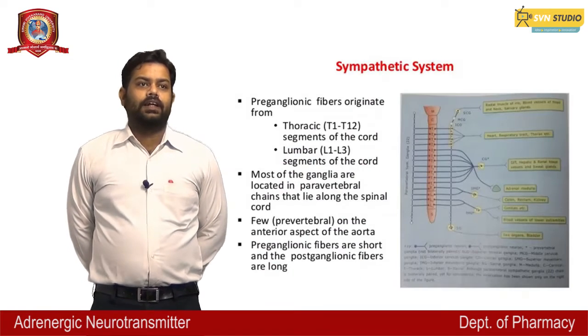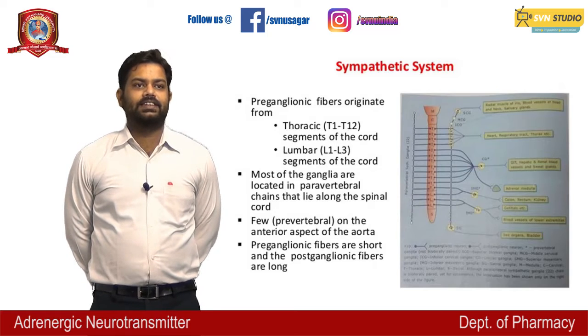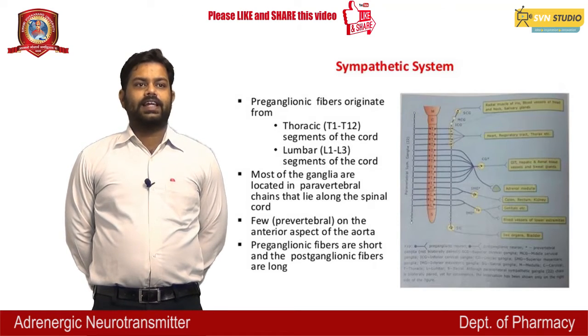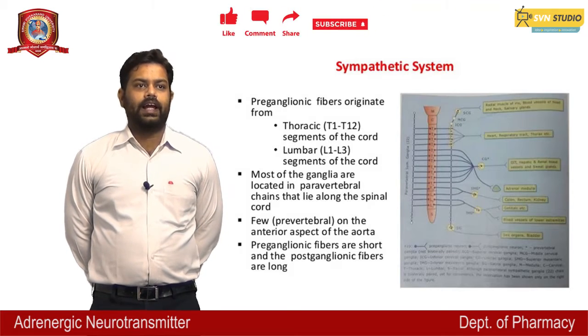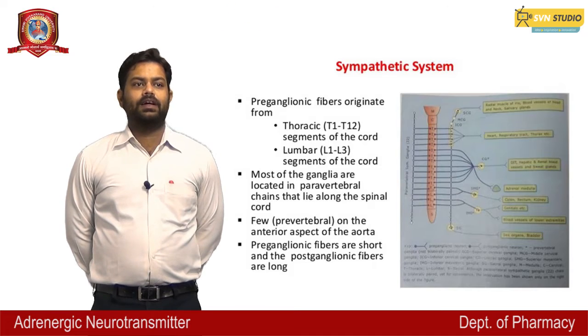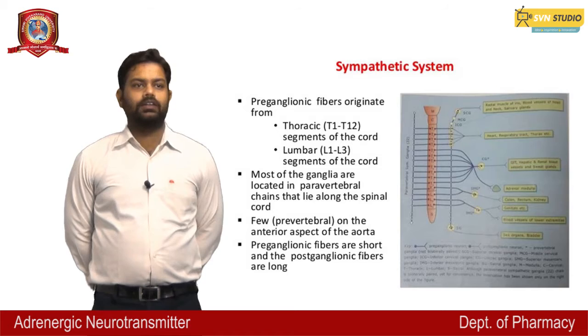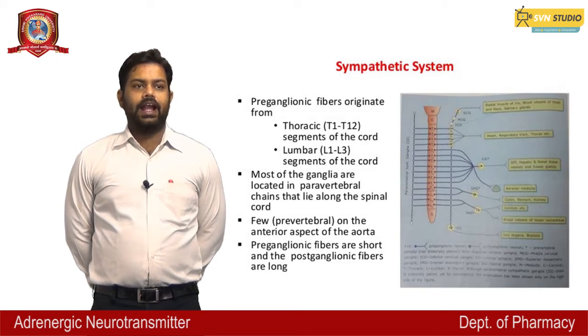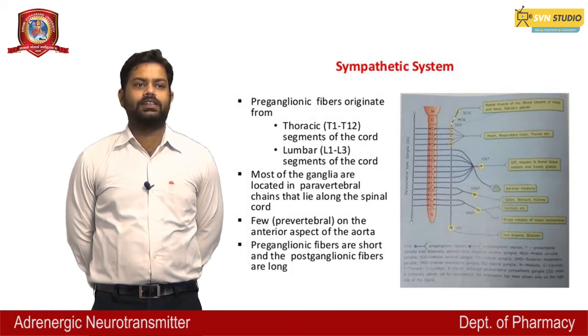In the sympathetic nervous system, the preganglionic fibers originate from thoracic, that is T1 to T2 segment of the cord, and lumbar, that is L1 to L3 segments of the cord. Most of the ganglia are located in paravertebral chains that lie along the spinal cord. Few are prevertebral, on the anterior aspect of the aorta. The preganglionic fibers are short and the postganglionic fibers are long.